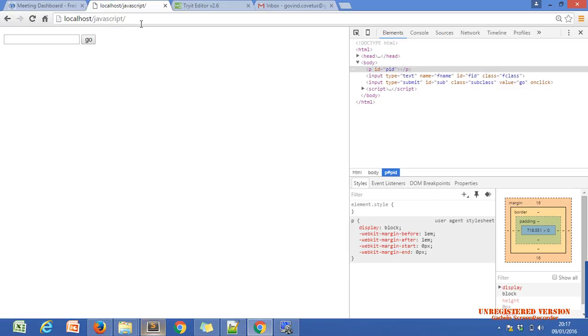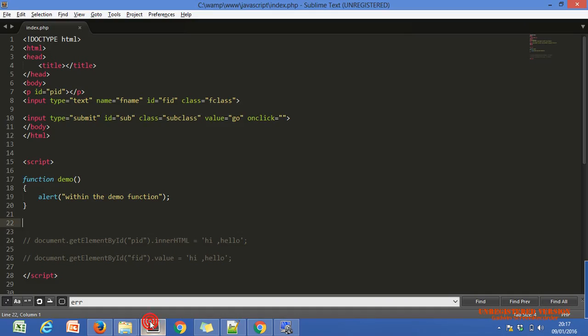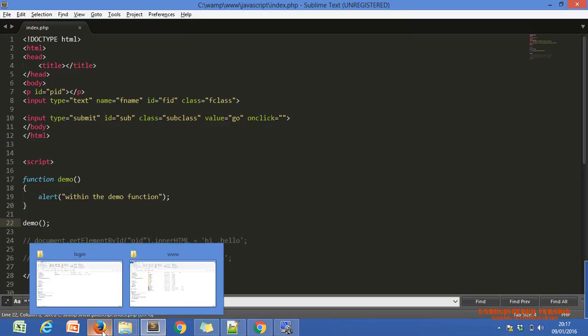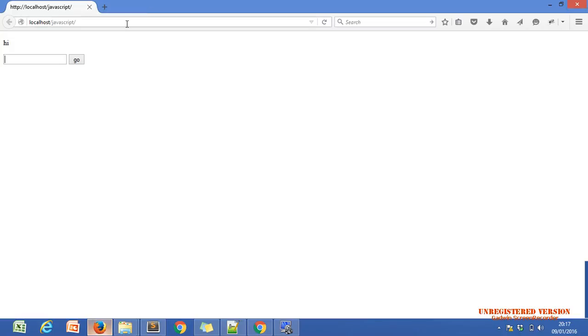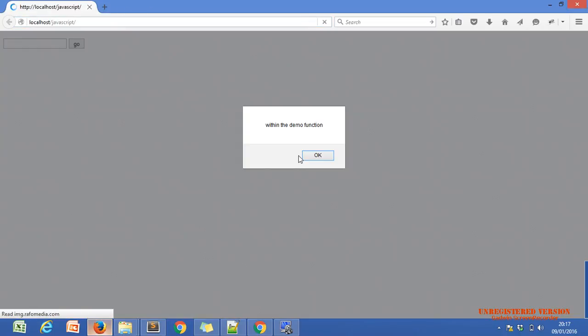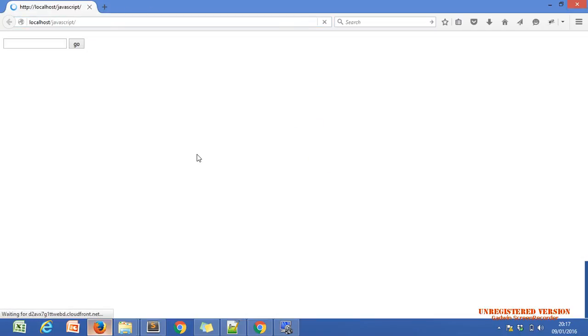What is the function and how we call it? Same as PHP. There is no difference. So we have to call demo. This is the definition of the function, but we have to call our function for execution. So we will get one alert box, demo function.